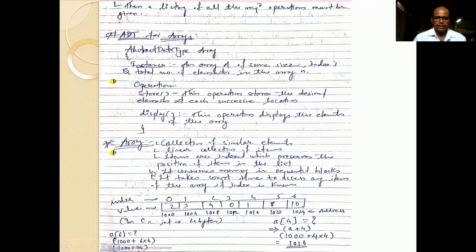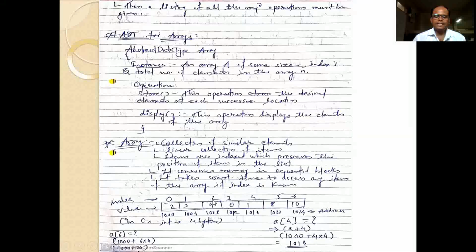Okay, then index. Over that I have written the index positions, that is 0, 1, 2, 3, 4, 5, 6. So this is the index position of each and every value. Means if you see, which is the index position of the value 4, we can say that the index position of value 4 is 2.